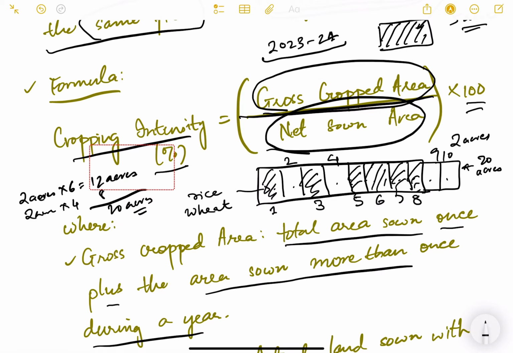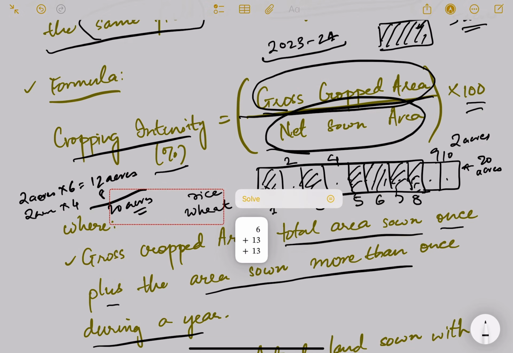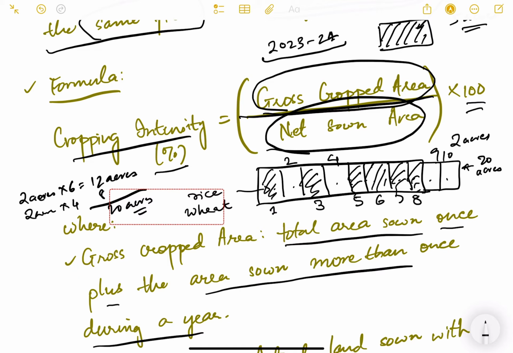These farmers, farmer number 2, 4, 9 and 10. Now out of this, farmer number 9 and 10 will take say 3 crops here. So they will also take rice, wheat, and then later on they will also grow fodder crops, for example. So farmer number 9 and 10 are growing 3 crops. They are using this same land 3 times in a year. So in that case, what will be the gross cropped area? It will be 2 acres.